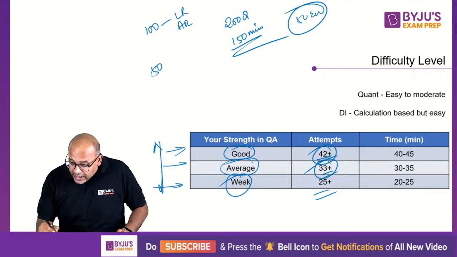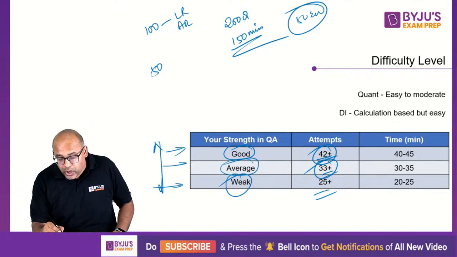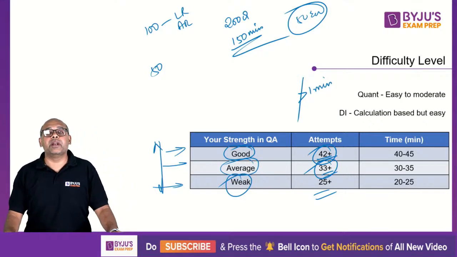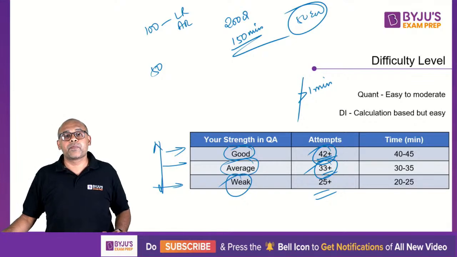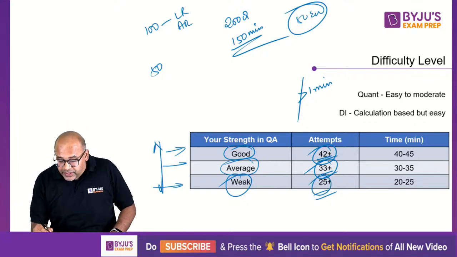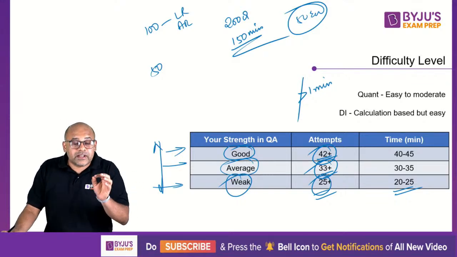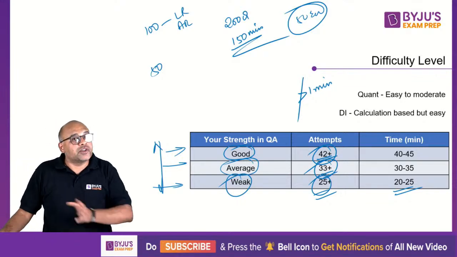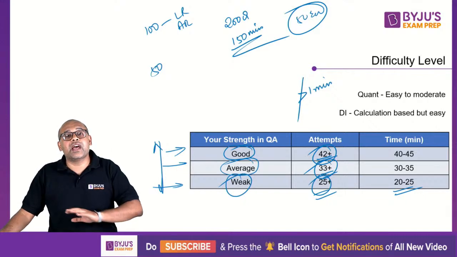And on an average, whether you're good, bad, or weak, I don't care. You should not spend more than 1 minute in maths per question. Worst case, 1 minute, 15 seconds. Guys, you don't have the luxury. If you are attempting 25 questions, 25 minutes, that's it, your math should be over. Guys, remember, especially if you are weak in maths, by spending more time in maths, you're not going to get great marks. Rather, finish your maths section as soon as possible.